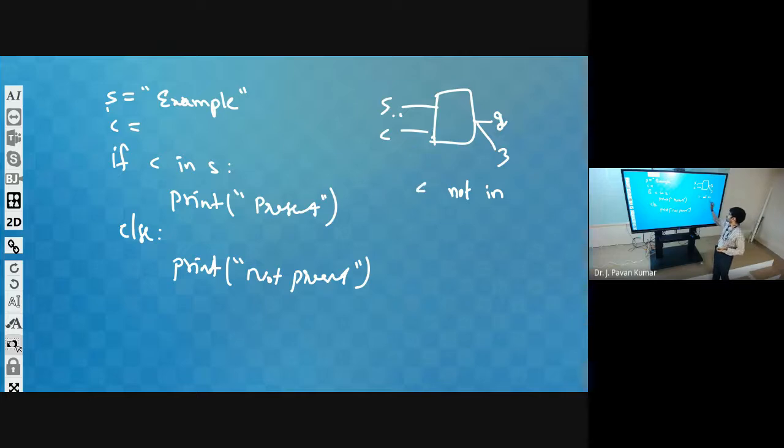Whenever c is not present in s, it will give true. Not in is another membership operator. It checks whether c is a member of s or not, which is why we call it a membership operator. If it is not a member of s, it gives true; if it is a member, it gives false. These are the two operators: in is one membership operator, not in is another. Clear? Have you noted this?